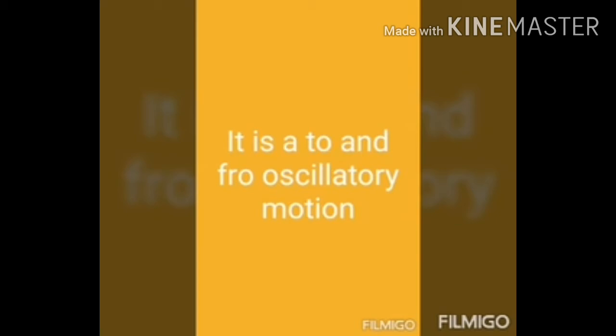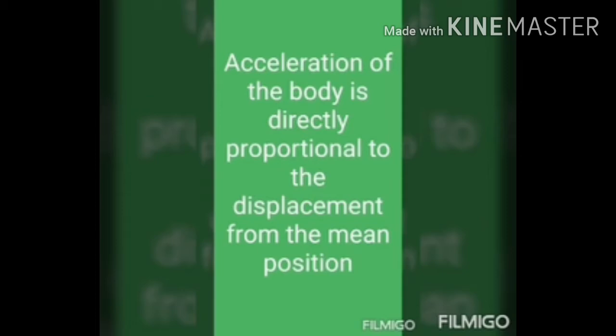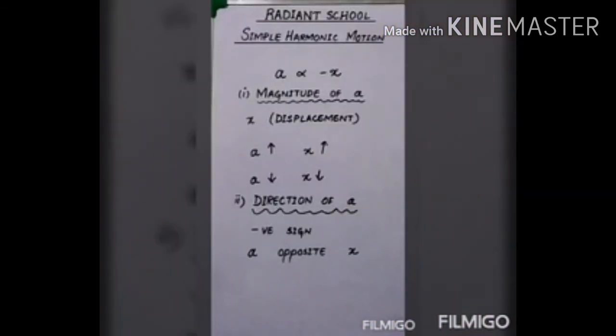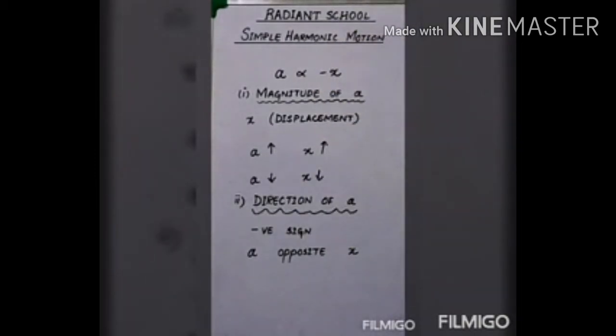First part is it is a to and fro oscillatory motion. The next part is acceleration is always directed towards the mean position. And the last part is acceleration of the body is directly proportional to the displacement from the mean position. Now I will discuss the definition of simple harmonic motion with you.